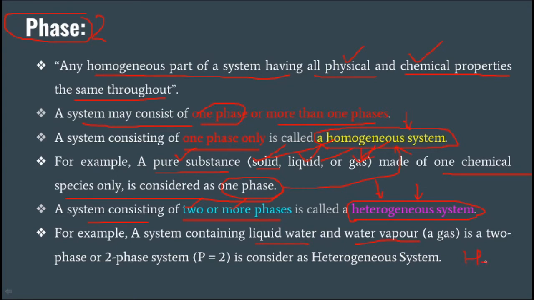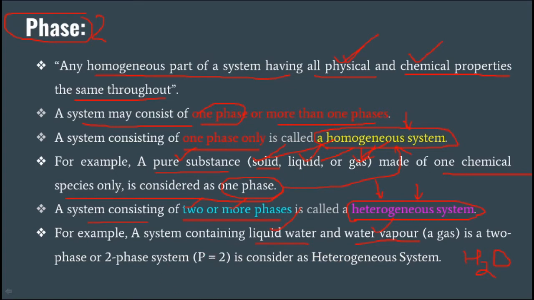Even if their chemical composition is the same, H2O, these are considered as a heterogeneous system. Why? Because both the liquid water and the water vapor have different physical properties. That's why this water system containing liquid water and water vapor is considered a heterogeneous system.